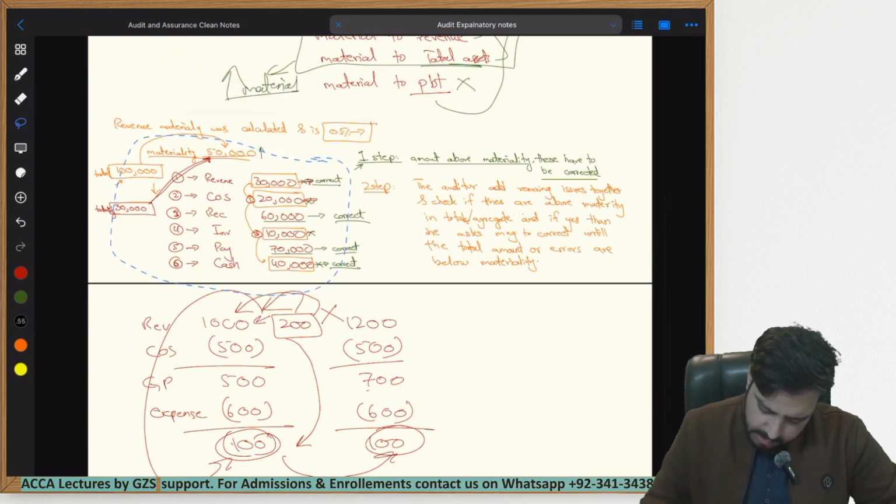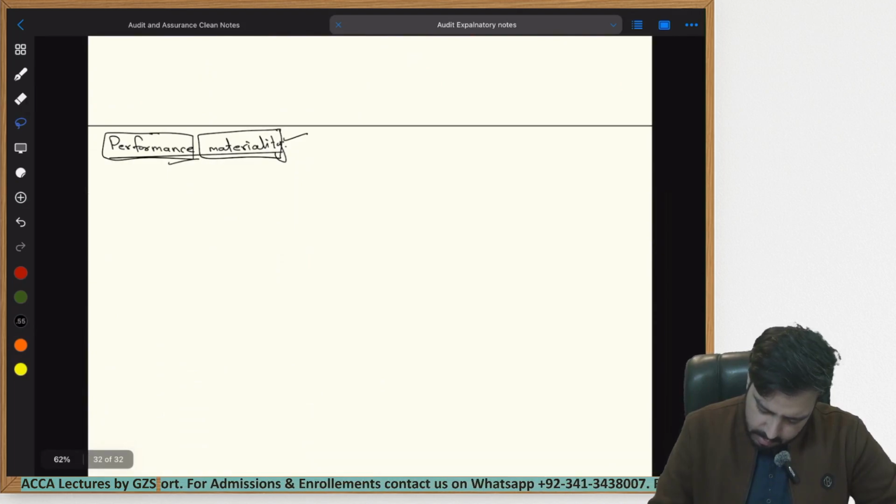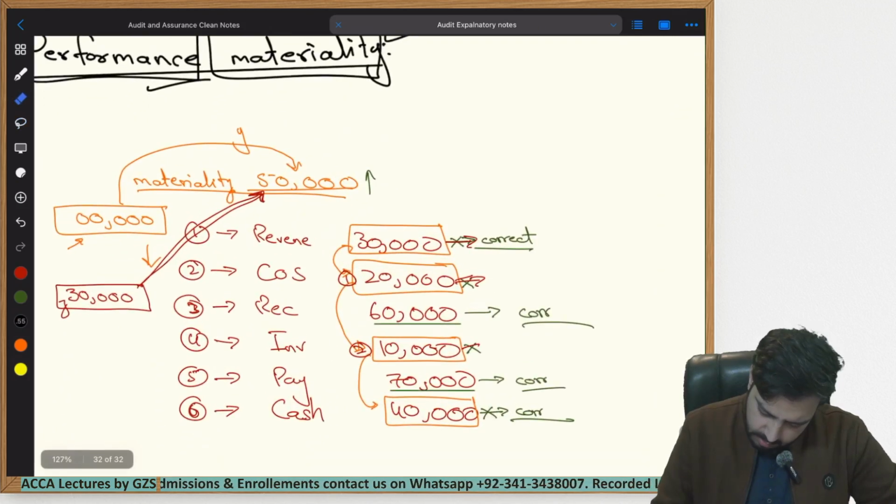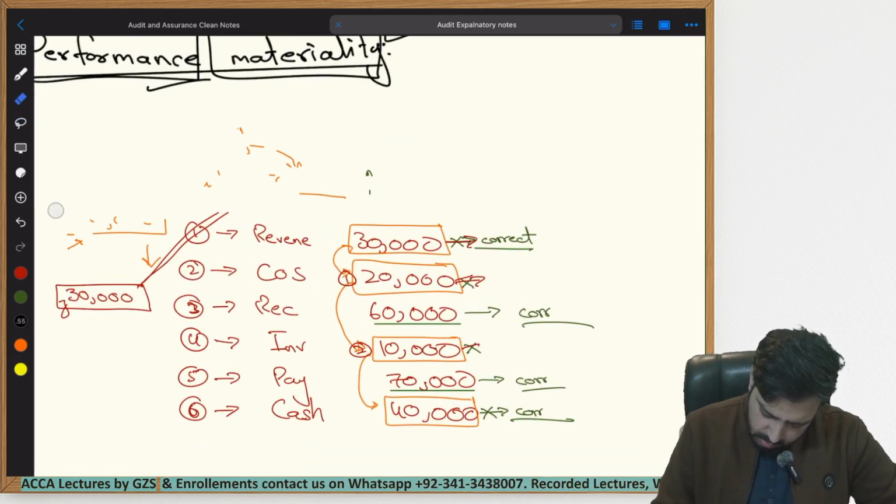So let's say I copy this example and paste it here. Let me clean it up.